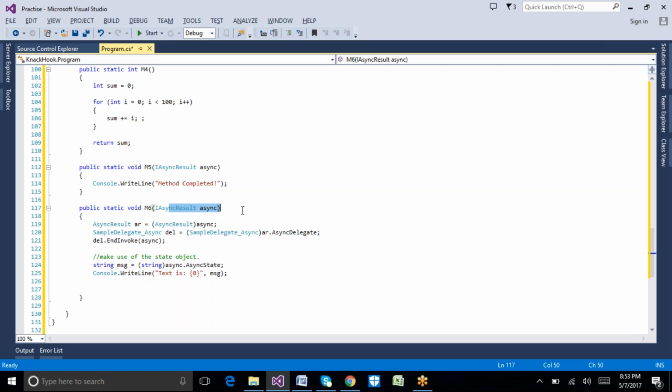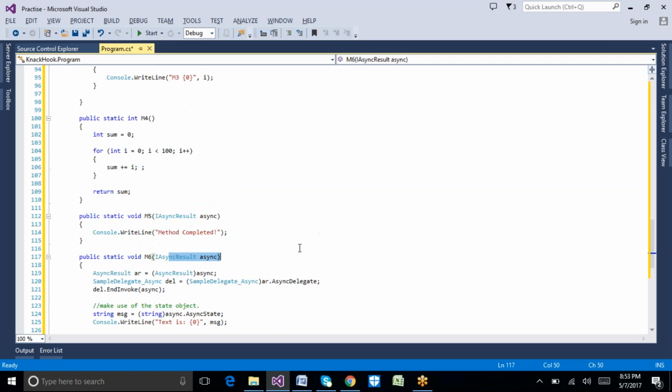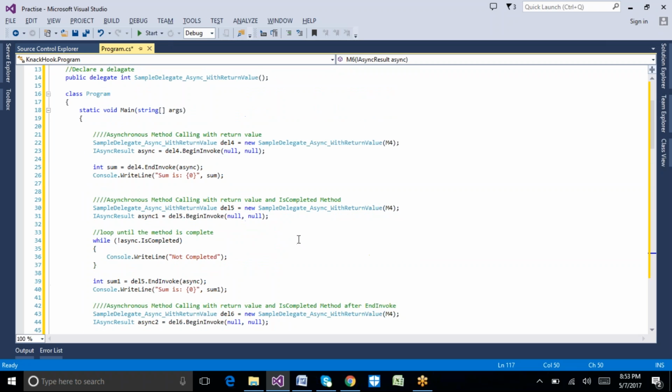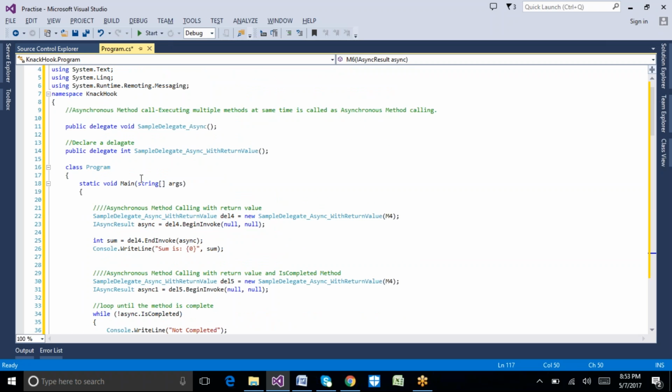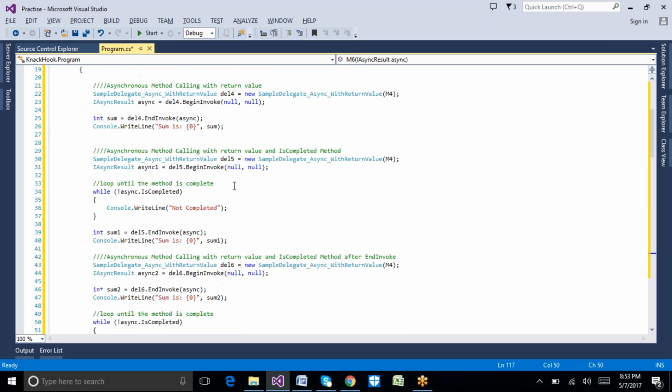If you want to keep that control in a program, where method 1 is called first, based on its output method 2 is called, and based on that output method 3 is called, then we can use the asynchronous method delegate with return value. So let's see how we can work it.